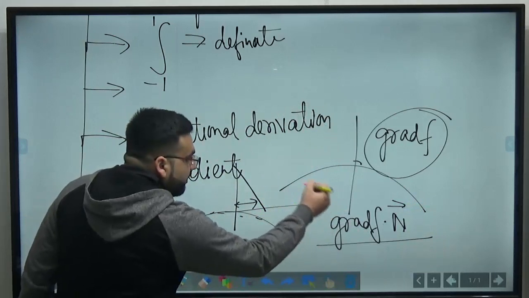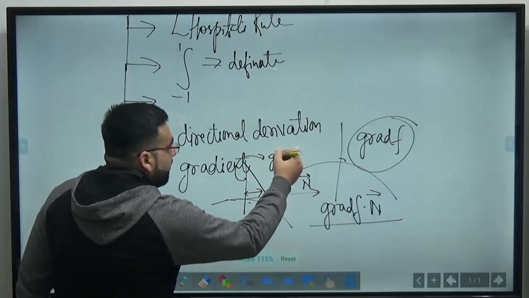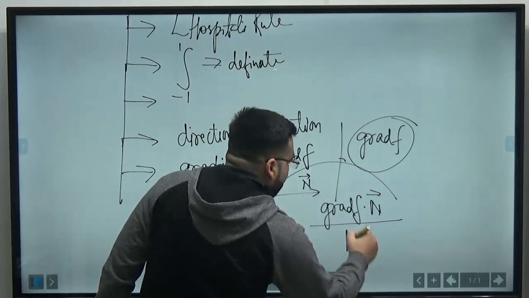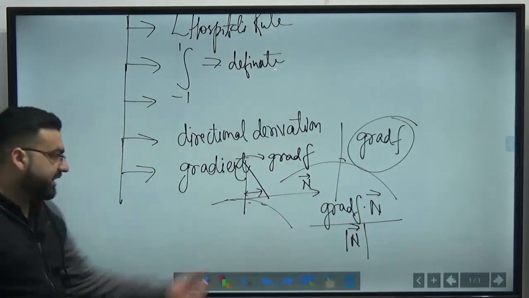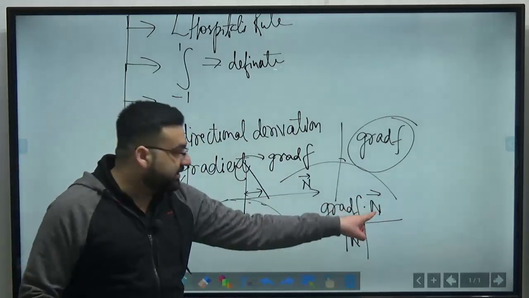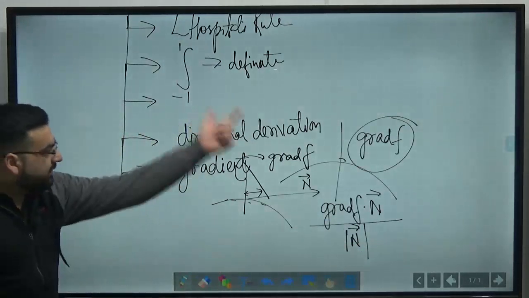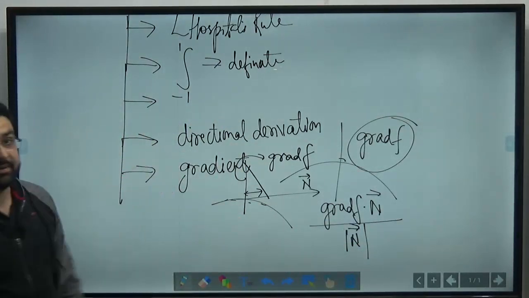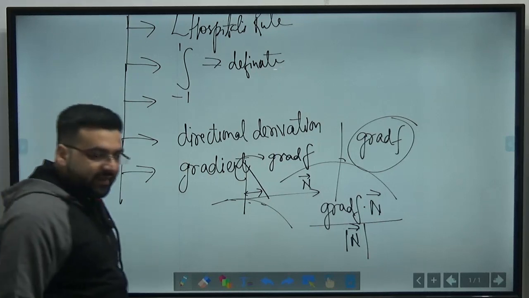Here, n is the n vector and this is grad f. Grad f dot n, divided by the mod of n vector. Or you can just determine grad f dot n cap, because n vector divided by mod of n will be n cap. You can determine whatever you want. We have already discussed this thing in the class, so no need to worry at all. I'm just telling you what the various types of questions are that have been asked in the previous 3 papers. Clear? Okay? Is this fine?